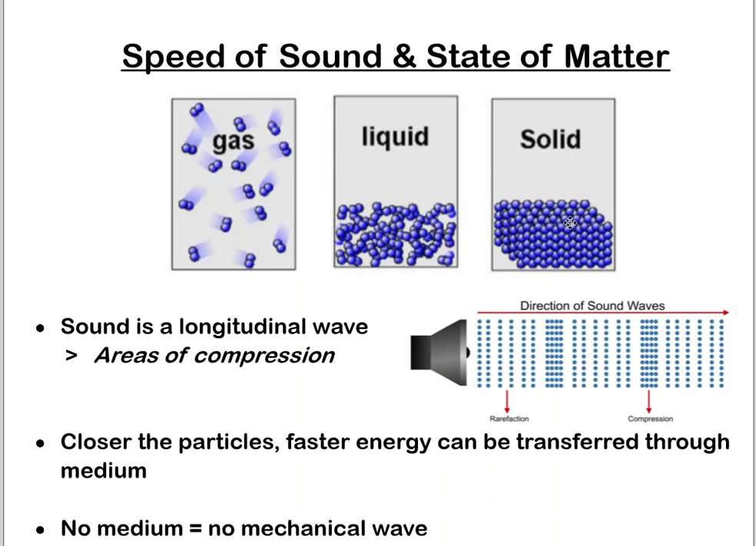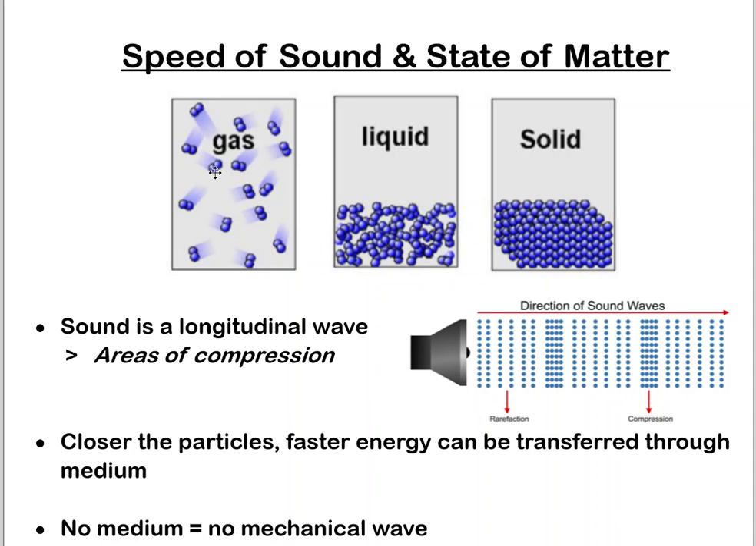Since we'll talk about sound here, sound is a longitudinal wave, like we've seen, and there are these areas of compression. The reason that sound, and mechanical waves in general, travel different speeds in different mediums is because the closer the particles are, the faster that energy can be transferred through the medium. If we look at this picture where the sound wave is moving from left to right, you can see the wave, this area of compression, is literally the particles bumping into each other, and then that transfers from these to this, and on and on. If we stop and think about it, the closer those particles are, the easier it is for that energy to transfer from one particle to the next.